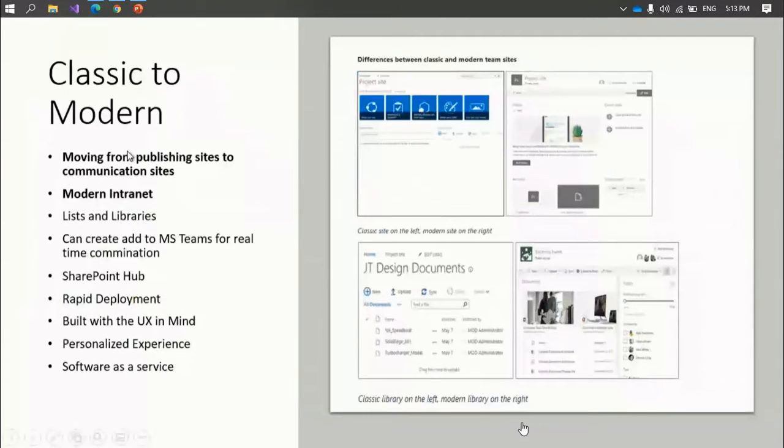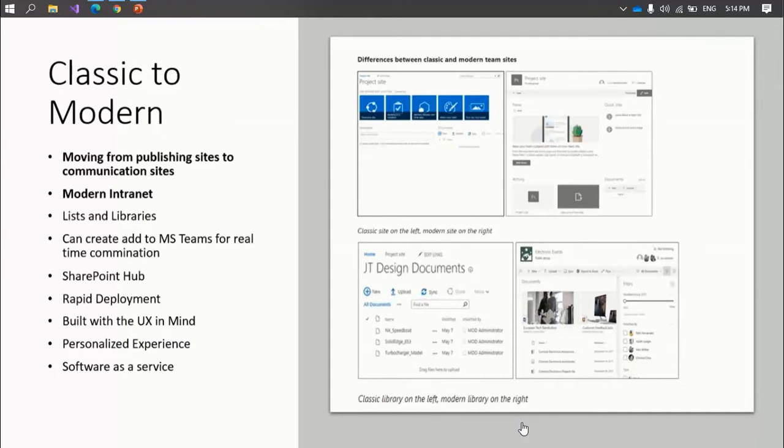So lots of new features have been added in this modern experience, and this modern experience is a result of rapid development and building with UX in mind. You can have a personalized experience. You can use this as software as a service. Then you have a communication site, where attractive site pages are a key feature of an organization intranet. For example, you might have an HR department homepage that serves important communication to hundreds or thousands of employees.